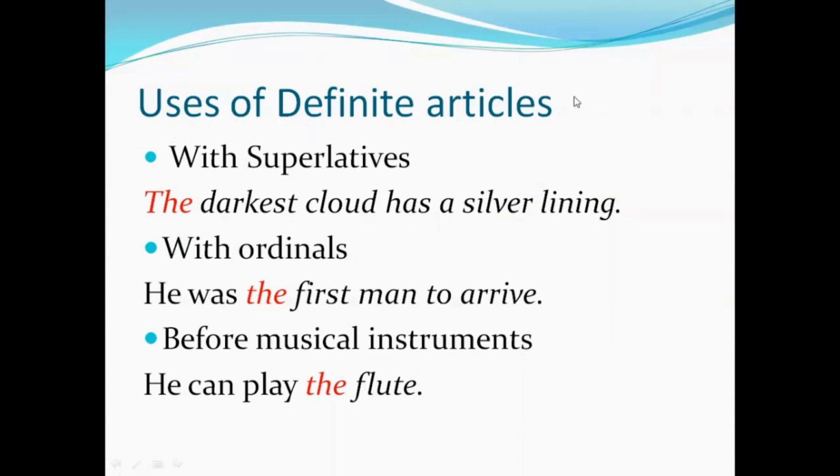Uses of definite article. As you know, the definite article is the. When we use superlatives, that means adjectives in the superlative degree, you have to add the with the word. For example, the darkest cloud has a silver lining. We added the with the darkest because the word darkest is in superlative degree, and that is why we have to add the with the word.